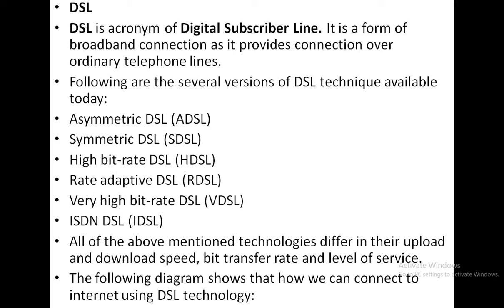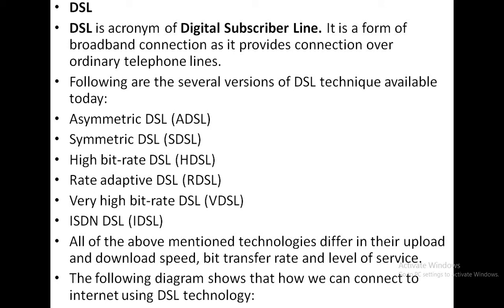So in general we can call it a broadband connection, which we are using nowadays. There are different types of DSL techniques available: asymmetric DSL, symmetric DSL, high bitrate DSL, rate adaptive DSL, and very high bitrate DSL.